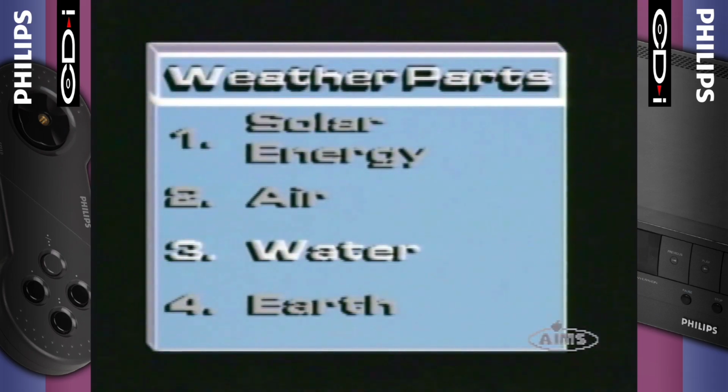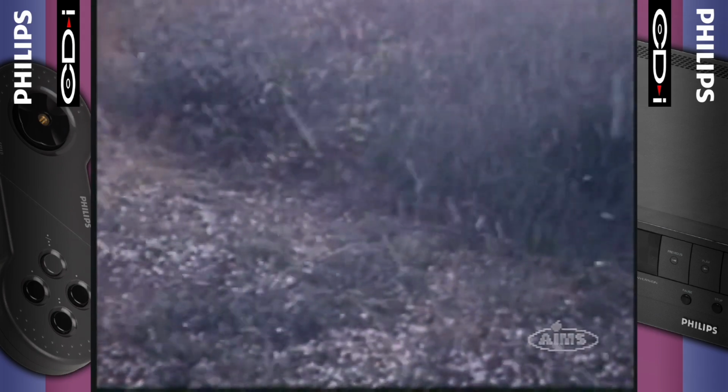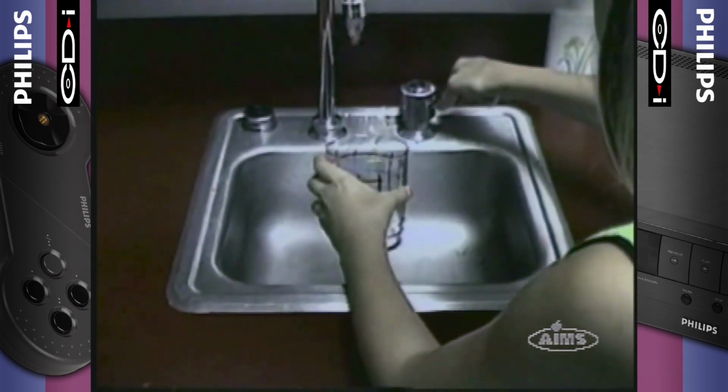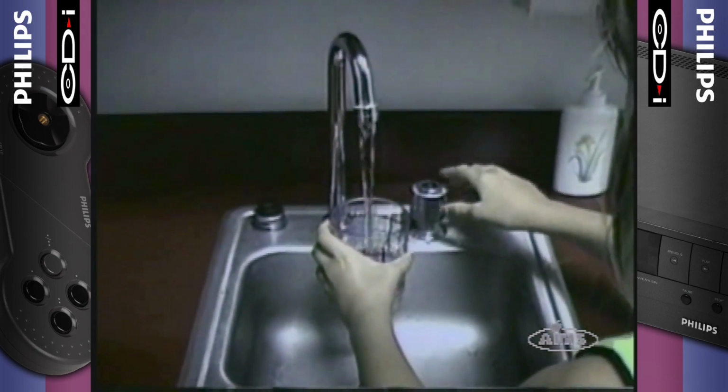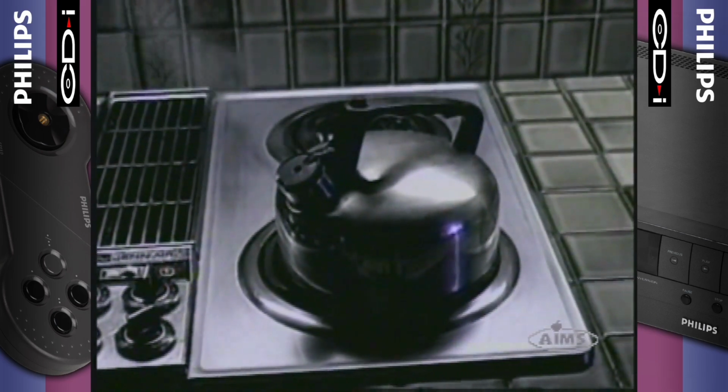Water is the third major ingredient of our weather. Water is made up of hydrogen and oxygen molecules. Water comes in three states, or forms: solid, liquid, and gas.